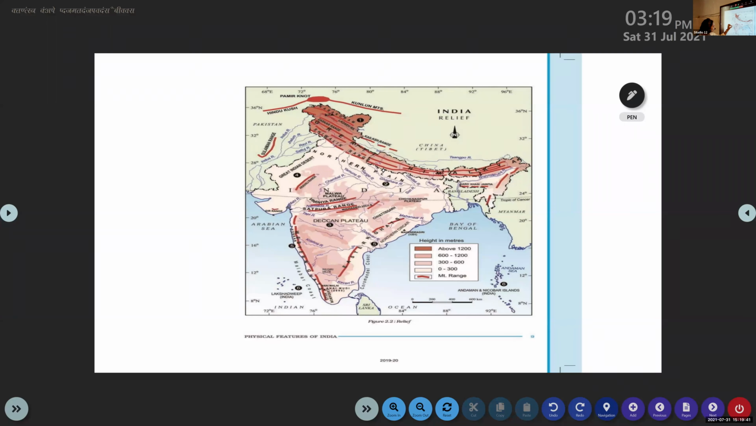Then you can see small passes. What are the important passes of this area? Palghat, Bhor, and Tal. These are the important passes of this area. Okay. So these are the points related to the Eastern and Western Ghats.